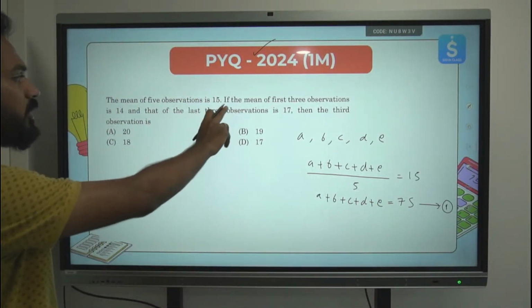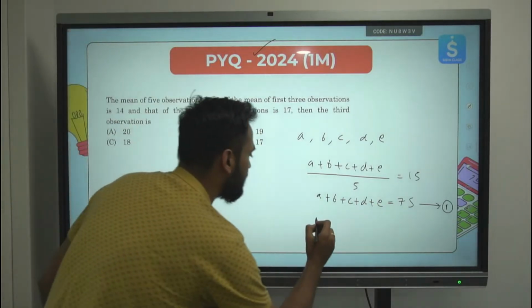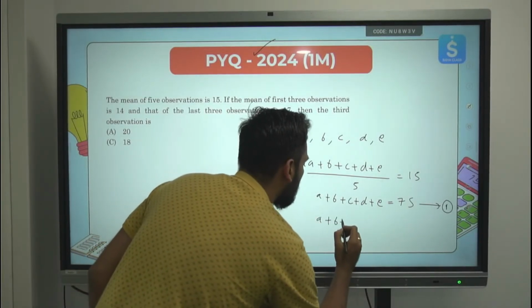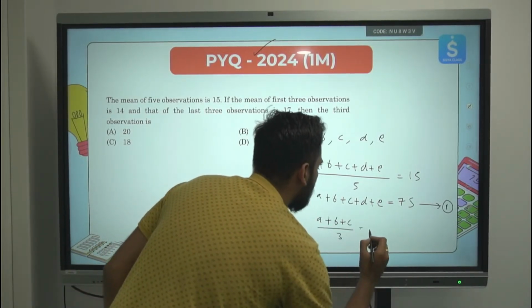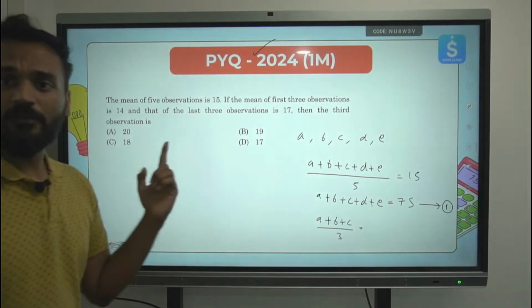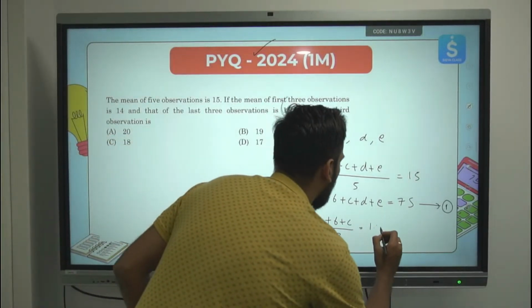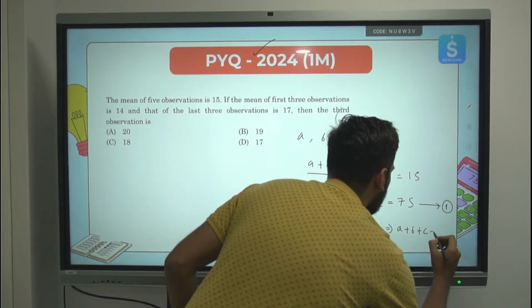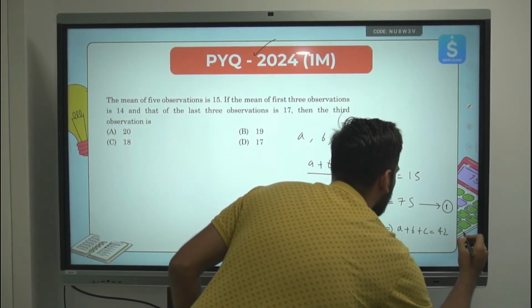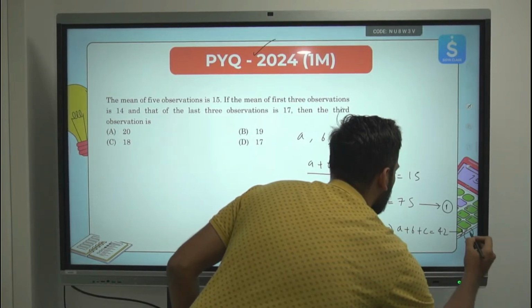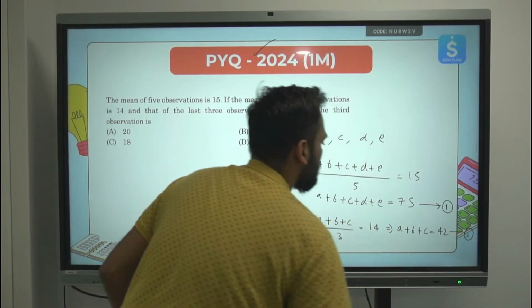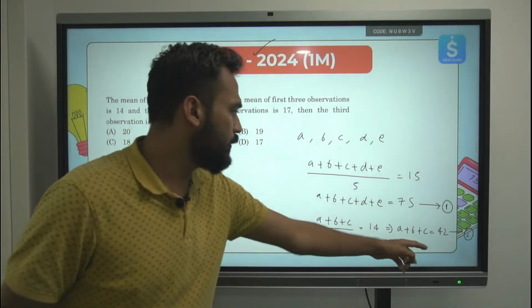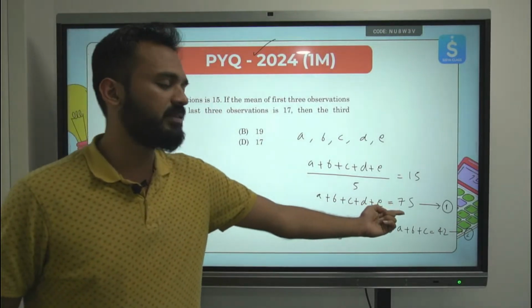Same way, the mean of first three observations, a plus b plus c upon 3, is given to be 14. So what will be a plus b plus c, beta? A plus b plus c will become 14 into 3, which is 42. This we will mark as equation 2. Clear? Two equations we have got. A plus b plus c is 42. A plus b plus c plus d plus e is 75.